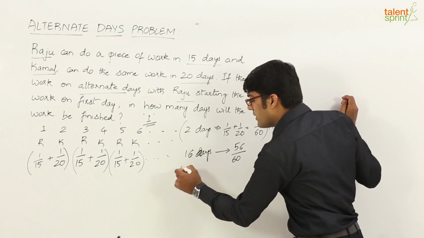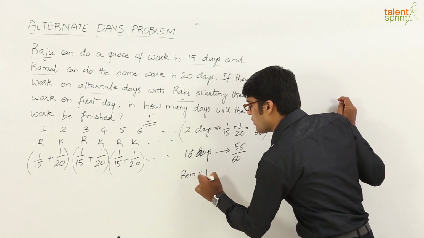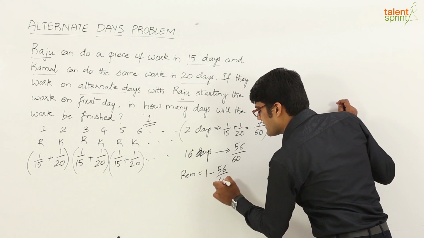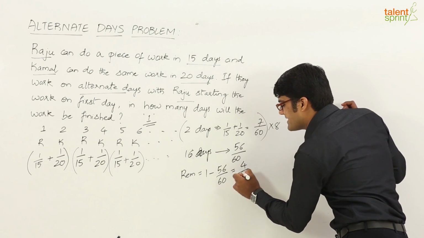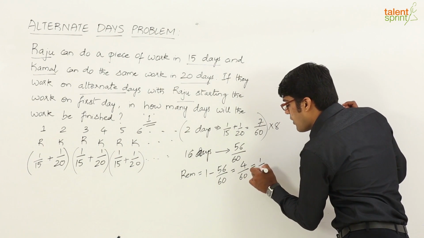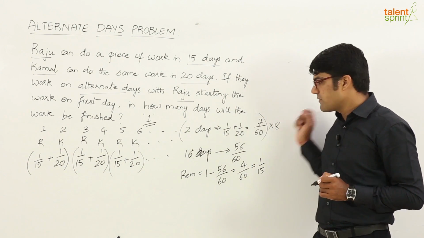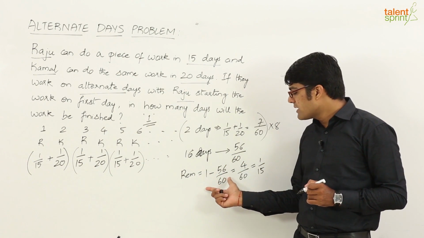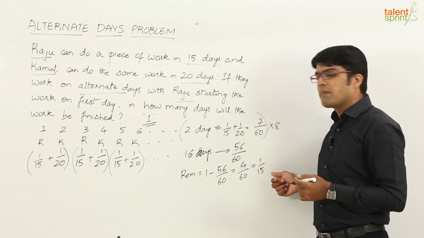What is remaining work now? Understand, the remaining work is 1 unit, total out of 1 unit, of which we have finished 56 by 60. So, how much is remaining? 4 by 60, or it can be taken as 1 by 15. Alright. So, we can say in 16 days 56 by 60th of the work is finished and the remaining work now which is left over is 1 by 15.